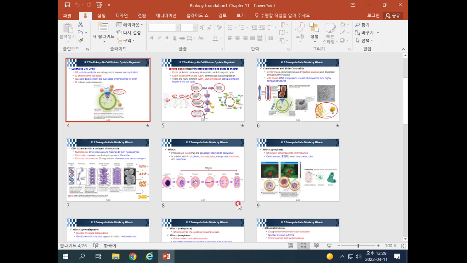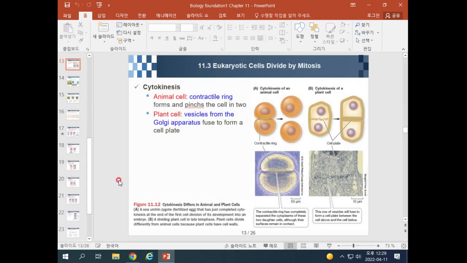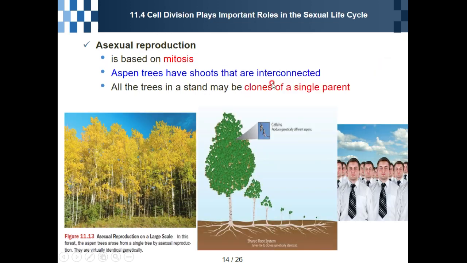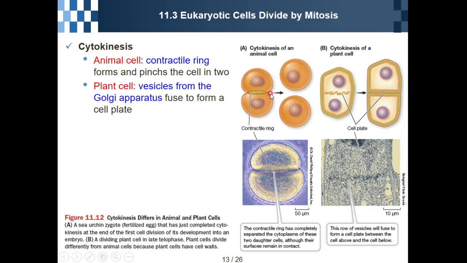Okay, if you see here, we can divide it into animal cell and plant cell. So this is the cytokinesis of the animal cell. Usually a contractile ring forms, and after that it pinches. They make one cell pinch into two cells, like this. So this happens in the animal cell.